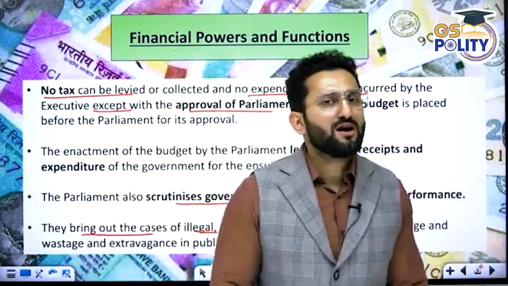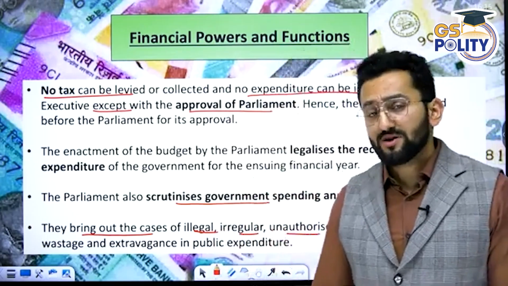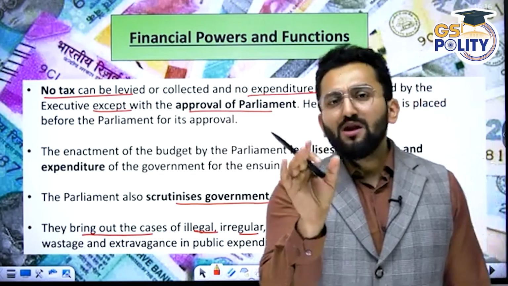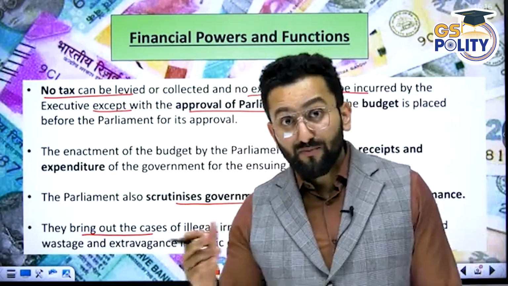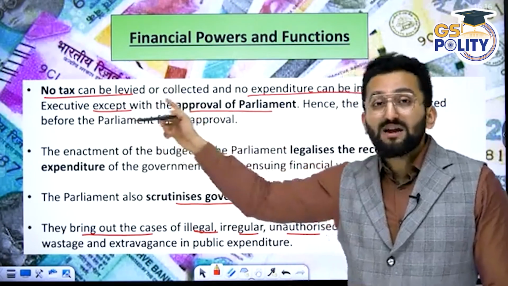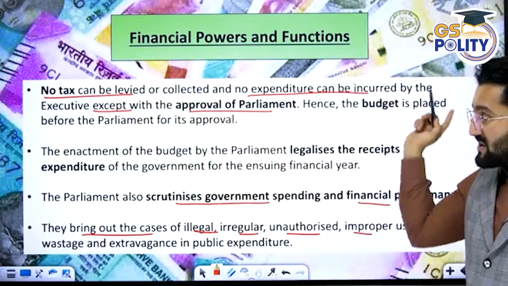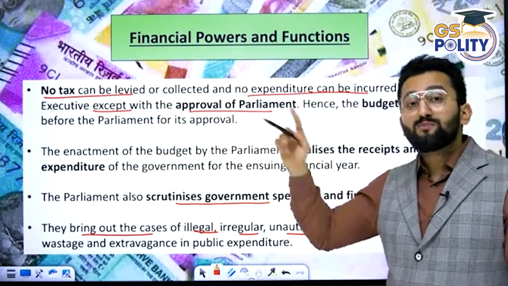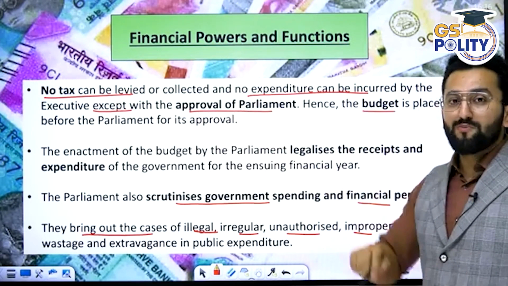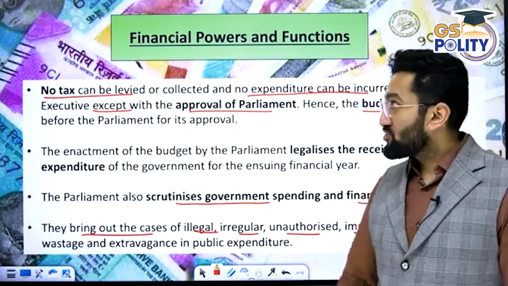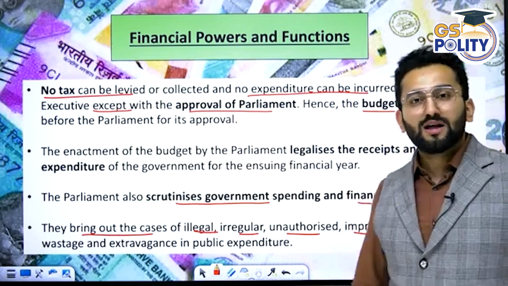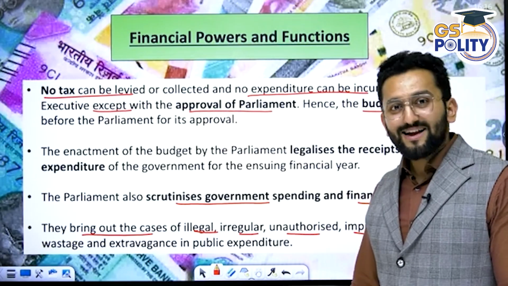No. It's not in the hand of Modi, it's not in the hand of the Prime Minister, because when it comes to spending from the Consolidated Fund of India, you need approval from Parliament, right? And that approval happens in the name of the budget. No tax can be levied or collected, no expenditure can be done except by the approval of Parliament, okay? The budget is placed before Parliament for its approval. So don't you think it is the financial power of Parliament? Otherwise, you cannot spend, right?